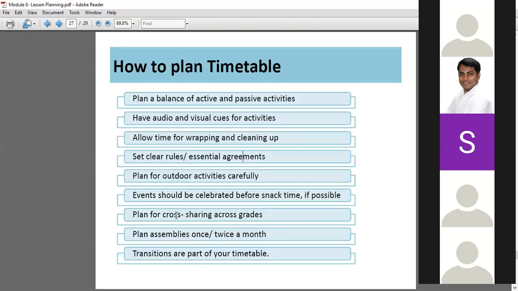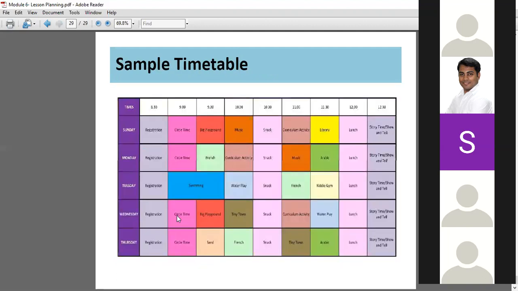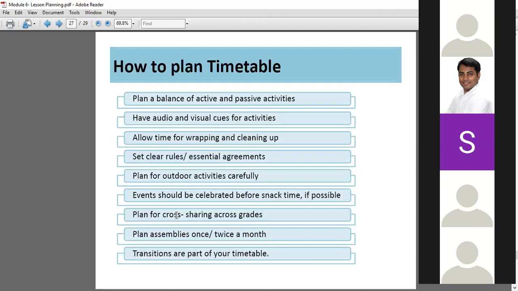How to plan a timetable? Plan a balance of active and passive activities. Have audiovisual cues for activities. Allow time for wrapping and cleaning up. I'm sure you all must be doing this, after the activity, clean up time and all that.